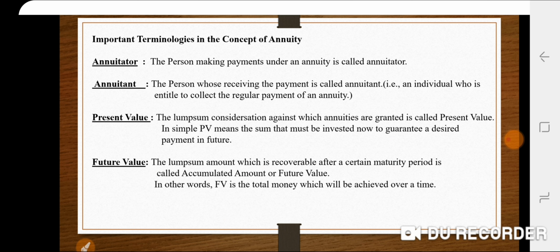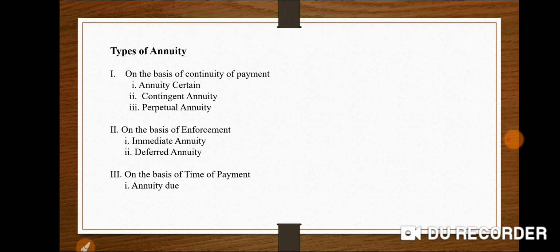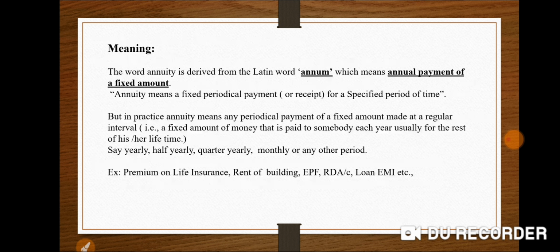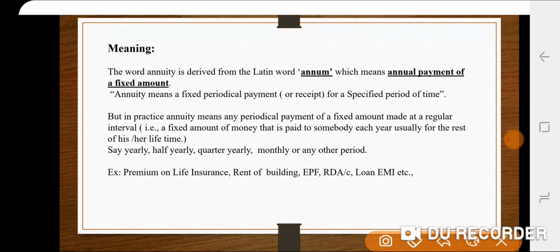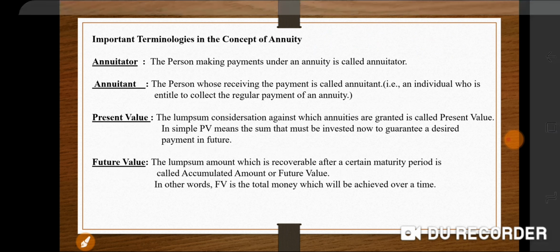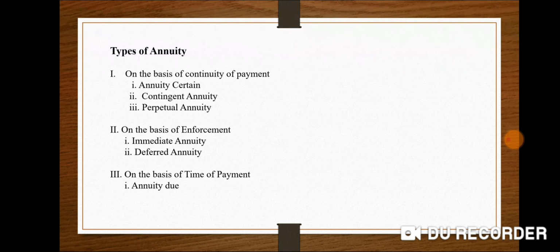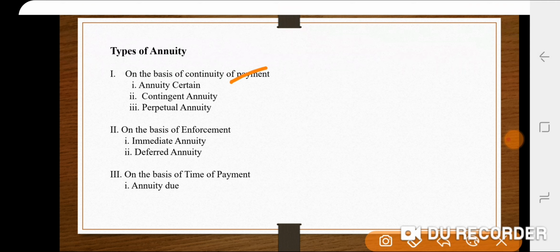Okay, we'll move on to the next thing, that is the types of annuity. See, annuity has been broadly classified into three types on the basis of continuity of payment. Under that again we have a subclassification: annuity certain, contingent annuity, and perpetual annuity.